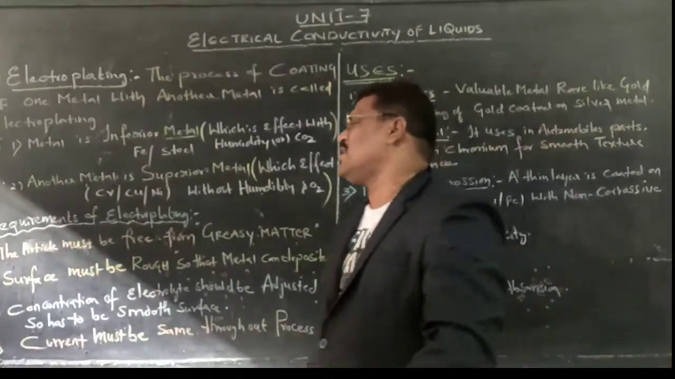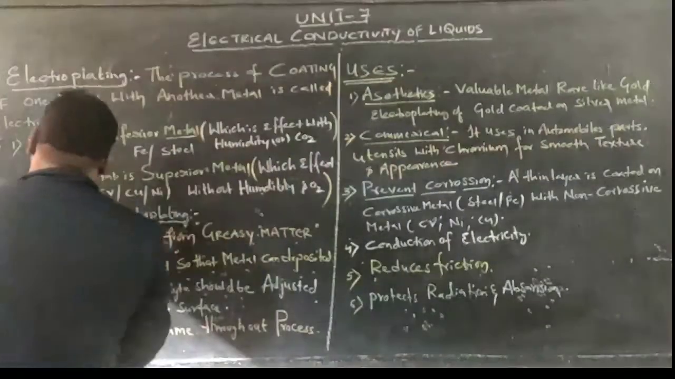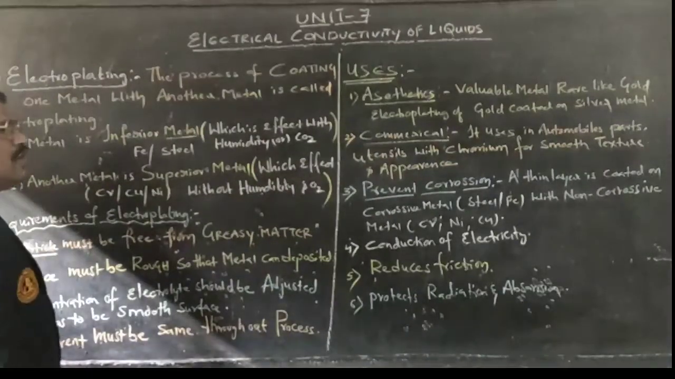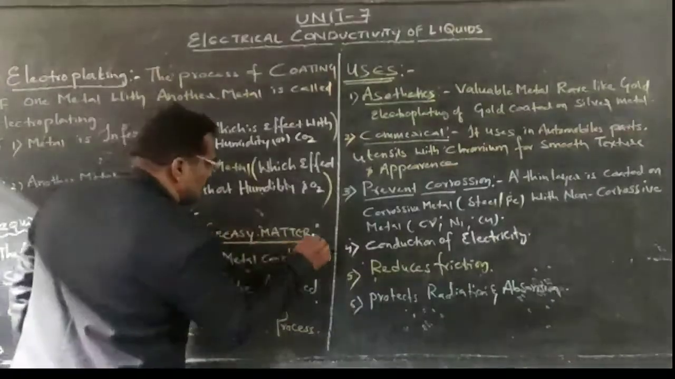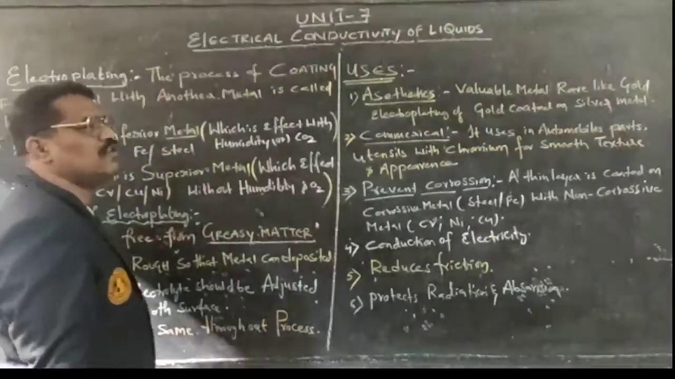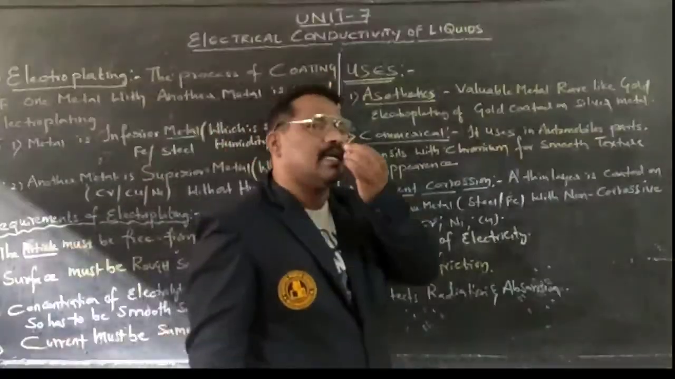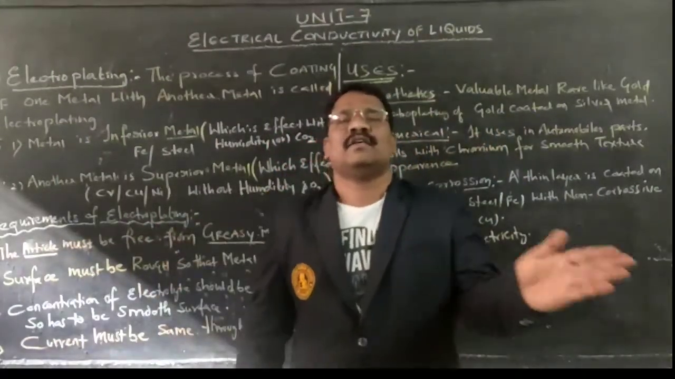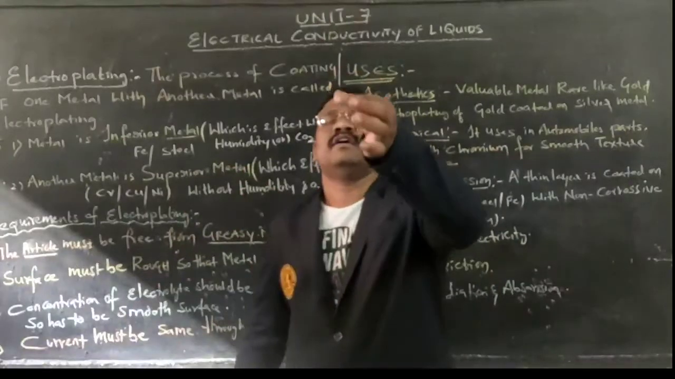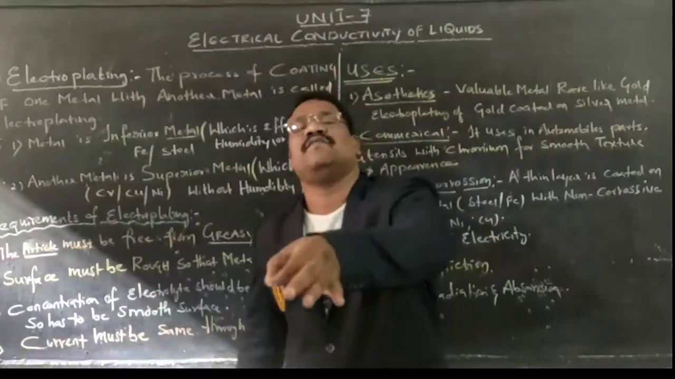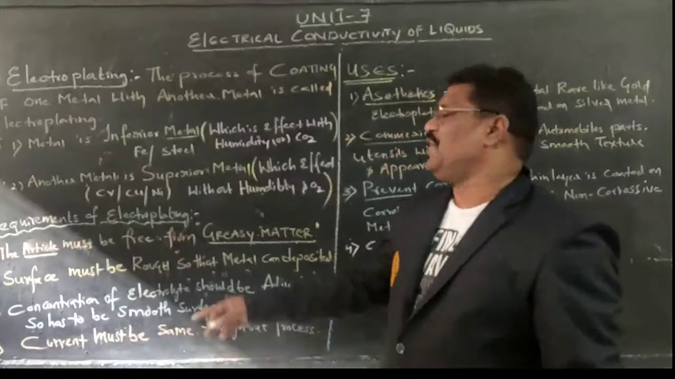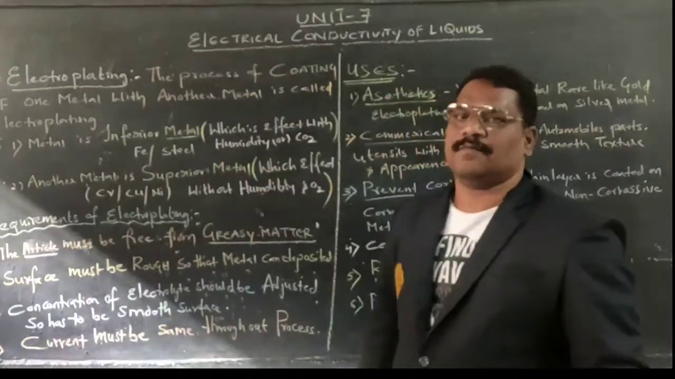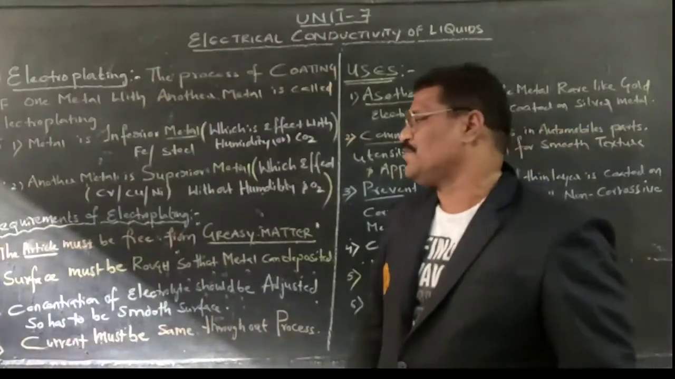First point is nothing but what? The article or the metal that we are coating should not be greasy in nature. If it is greasy, as we coat on the surface, the material cannot stick to that particular inferior metal. The inferior metal should be free from grease. That is the first point.